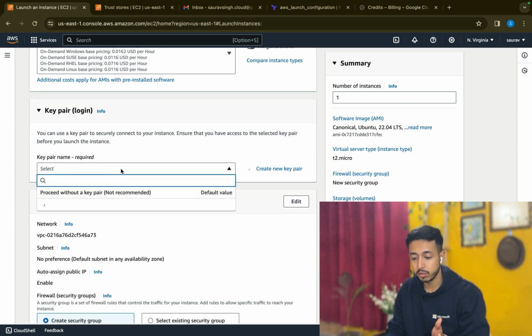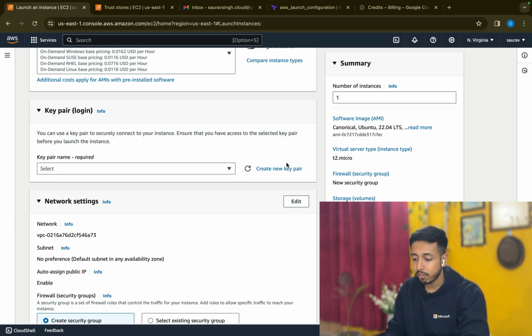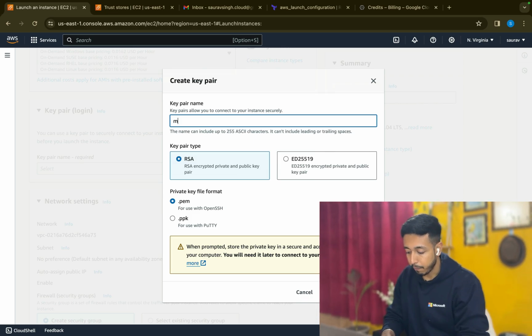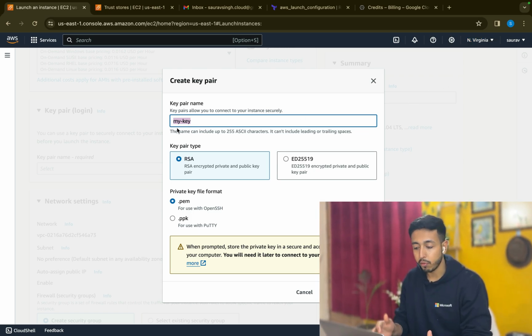Then you need a password. Last time we created a key, but I'll create a new key pair for you. It's always advisable to keep the reason inside the key name, to avoid confusion about the VM association with the key.